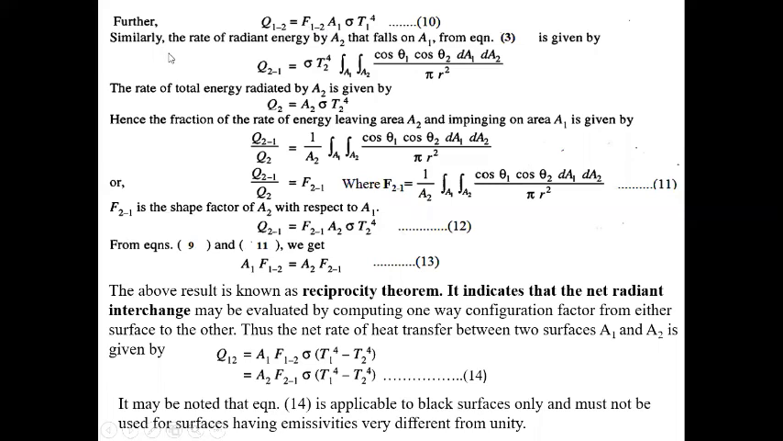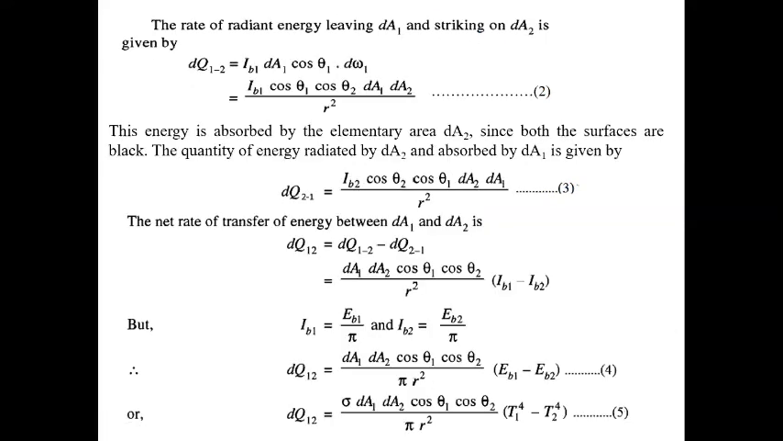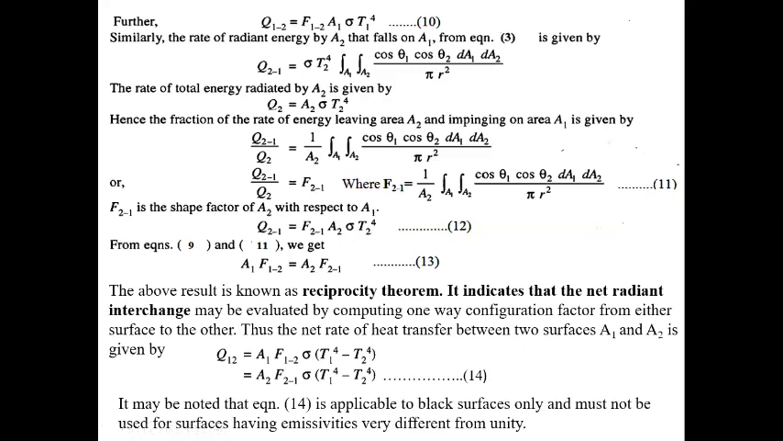Now similarly, the rate of radiant energy by A2 that falls on A1, from equation number 3, is given by dQ21. If we integrate again, this is IB2 cos theta 2 cos theta 1 dA2 dA1 by r square, with limits A1 to A2. Similarly, the total radiated energy Q2 equals A2 into sigma T2 to the power 4. Now if we divide Q21 by Q2, we get 1 by A2 times the integration over A1 A2 of cos theta 1 cos theta 2 dA1 dA2 by pi r square.